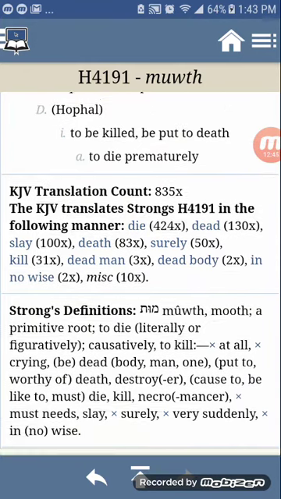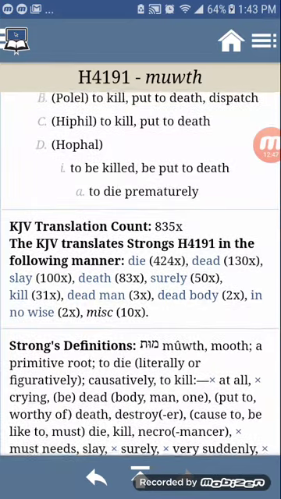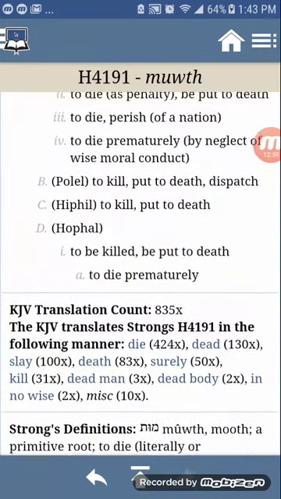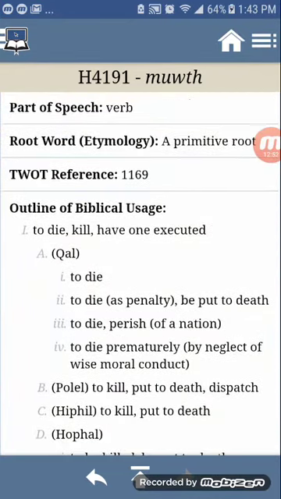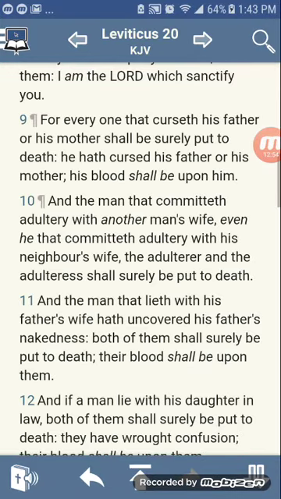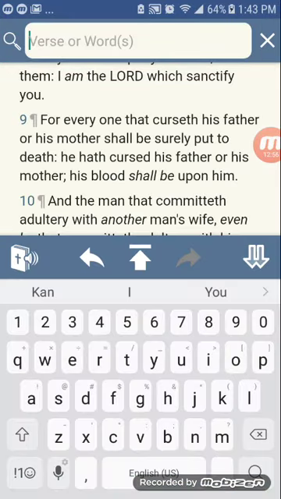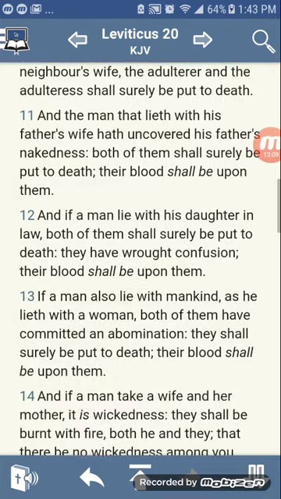I'm seeing the Strong's. It says die. You're basically just killing them. I'm going to get one more meaning and wrap up. Actually, I'm going to skip it. It's more in this verse.